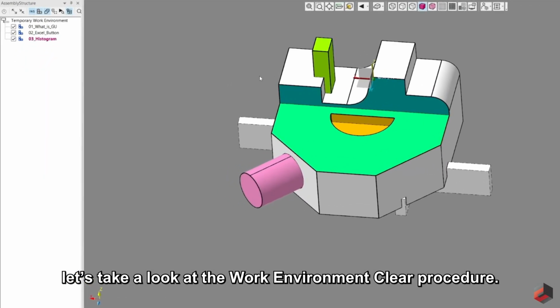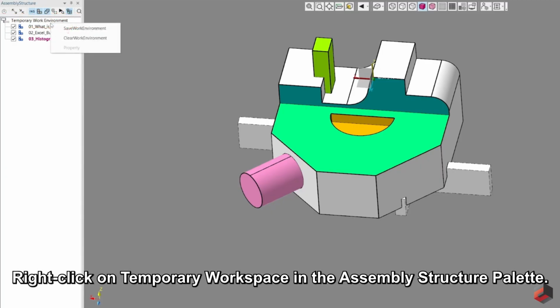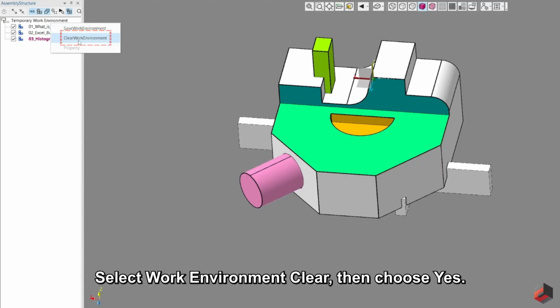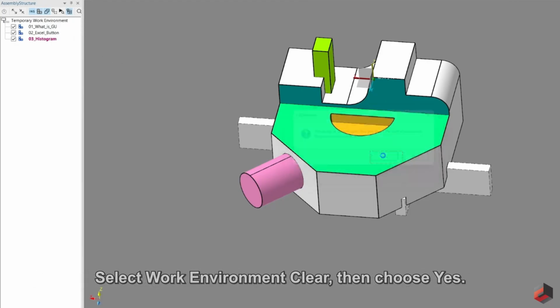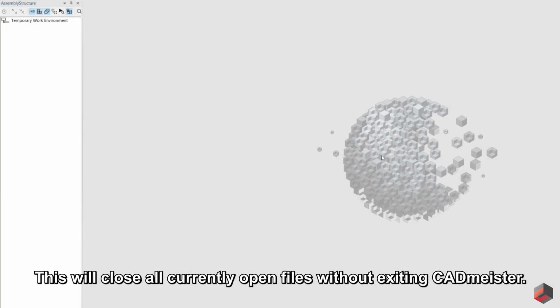Let's take a look at the Work Environment Clear procedure. Right-click on Temporary Workspace in the Assembly Structure palette. Select Work Environment Clear, then choose Yes. This will close all currently open files without exiting CADmeister.